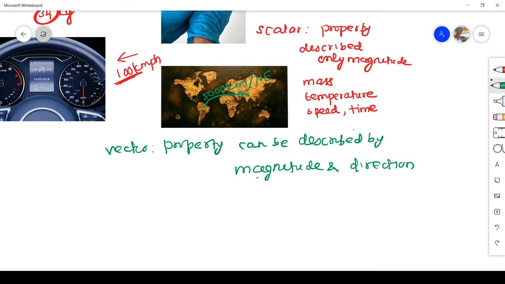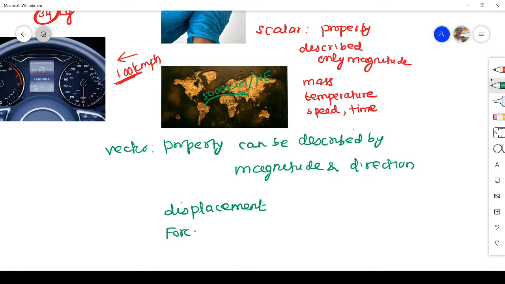That is very important. For example, we have seen displacement. Displacement means how far that person has traveled and in what direction. So displacement has both magnitude and direction. So it is a vector quantity.